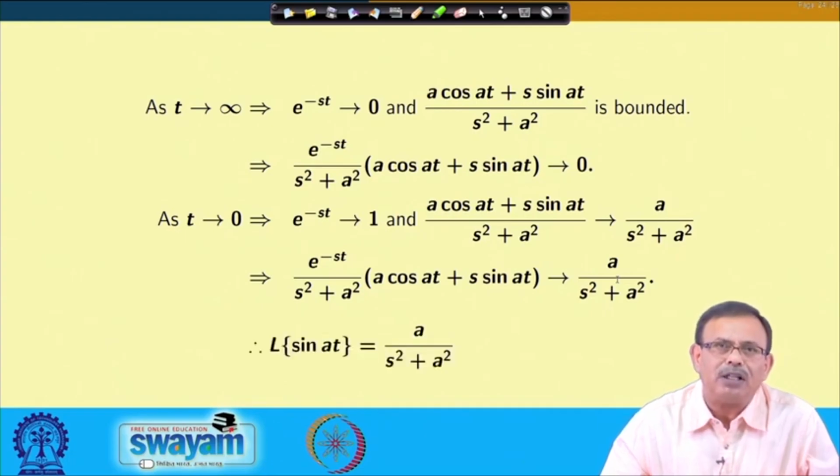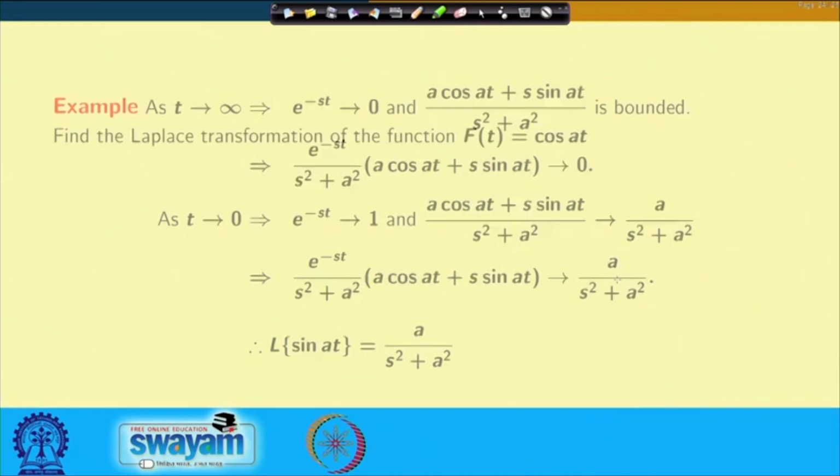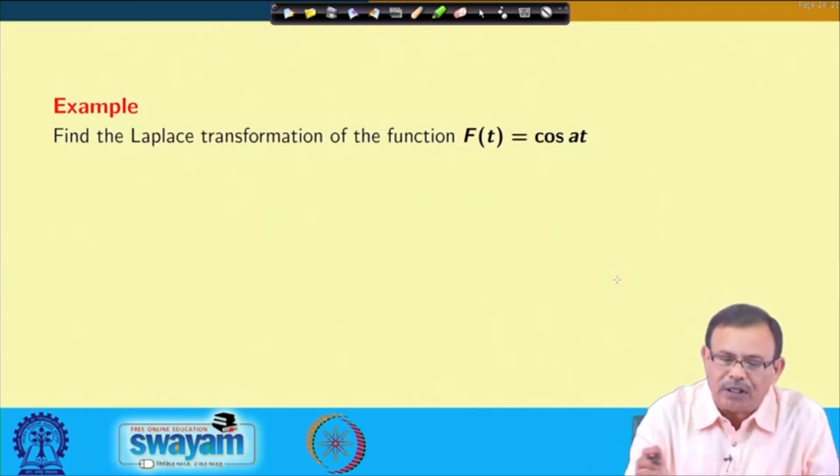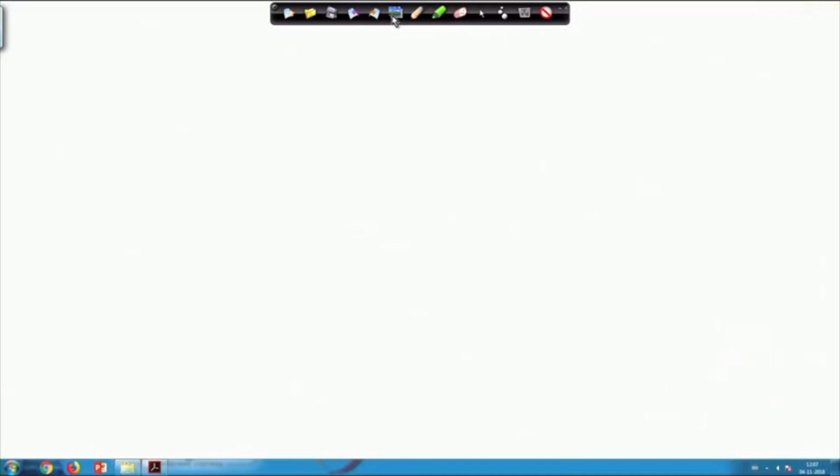Therefore, from here I can tell that Laplace transform of sin a t equals a by s square plus a square. Now, find the Laplace transform of the function cos a t, just like the earlier one. Let us do it.